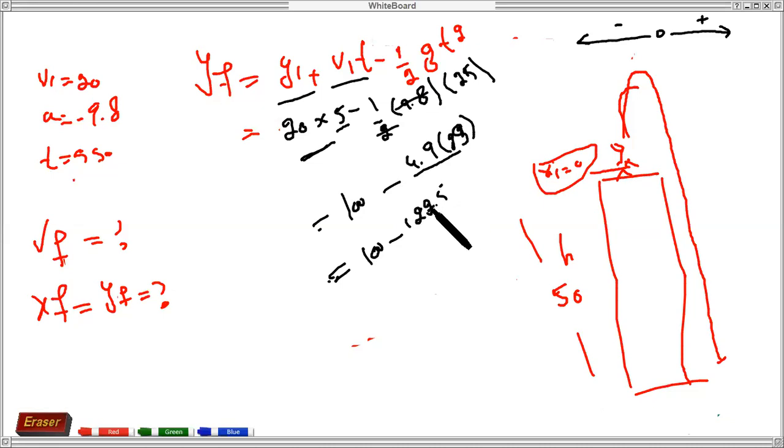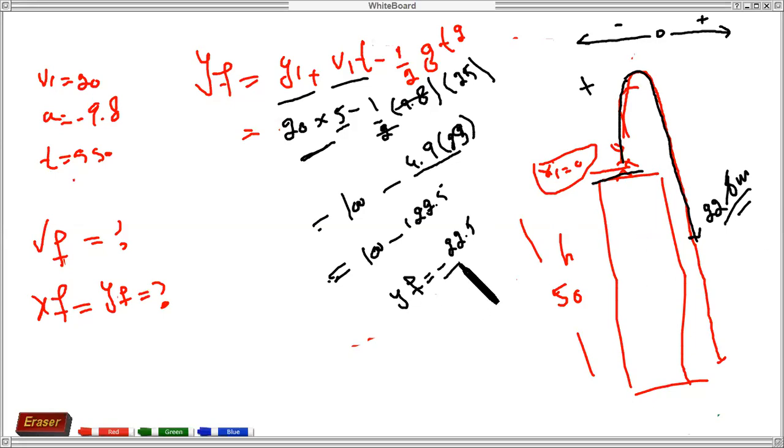When you simplify this, what will your final position be? Your final position will be minus 22.5. This is the initial position. The body starts motion upward, so this area is positive, but then it moves downward. So how much does it cover? It covers 22.5 meters distance, but this one is in the downward direction, not the upward direction, because we have minus here.